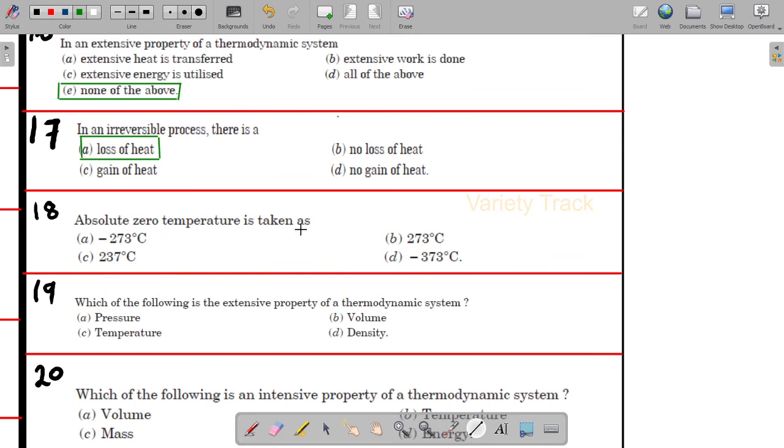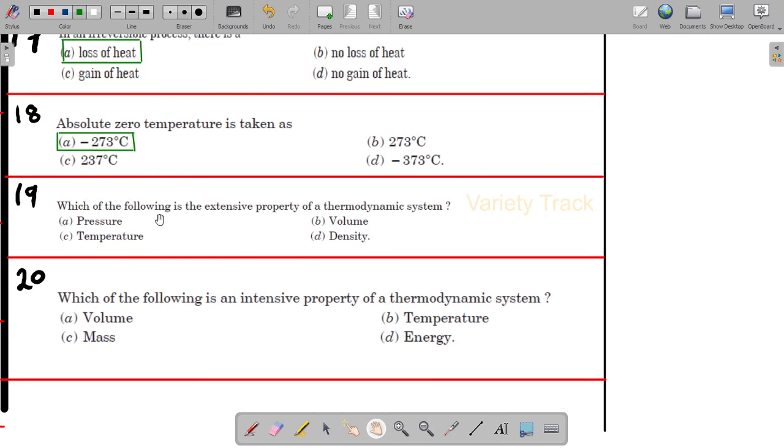Absolute zero temperature is taken as, for the 18th question, minus 273 degrees centigrade. So minus 273 degrees centigrade is the correct answer here. Which of the following is an extensive property of thermodynamics? Here pressure is not, temperature is not, volume, density. Here volume is the correct answer.